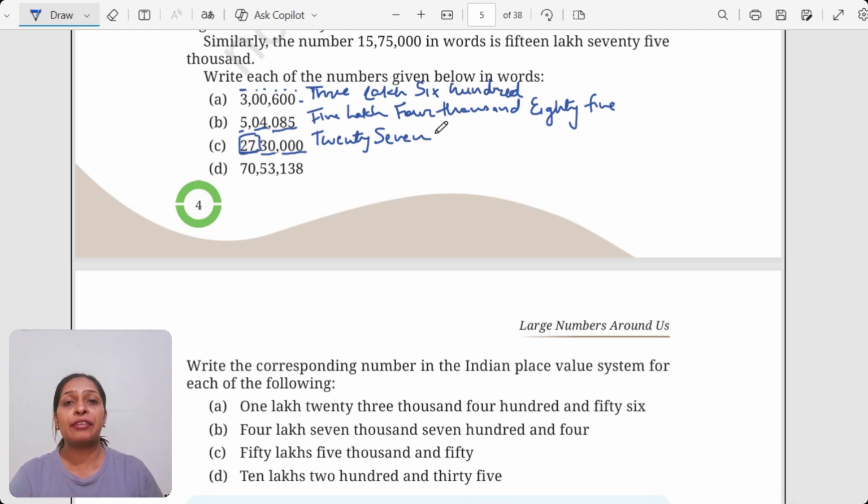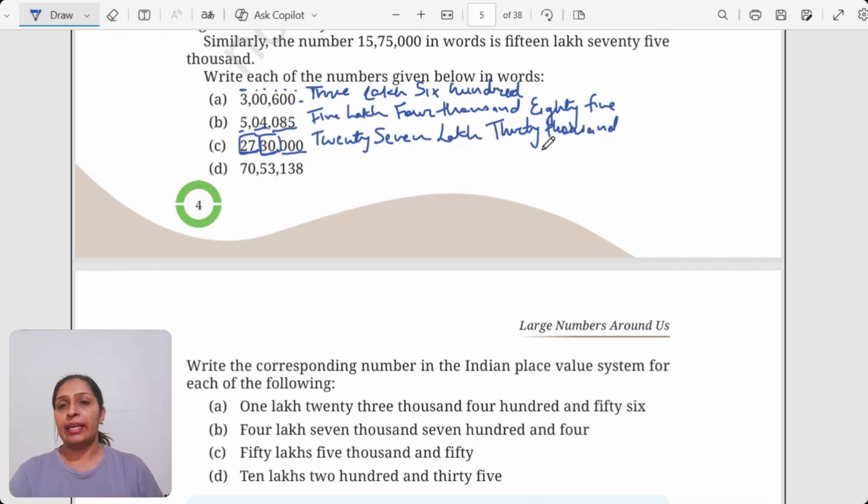So it's 27 lakh. Then the next group is 30. It's not 03, it's 30. So it's 30,000. So the name of this number will be 27 lakh 30,000.